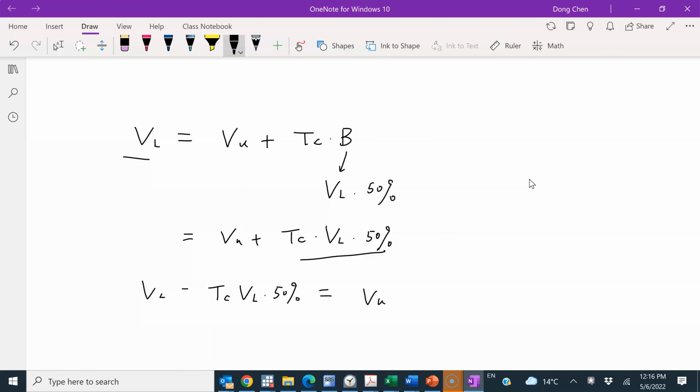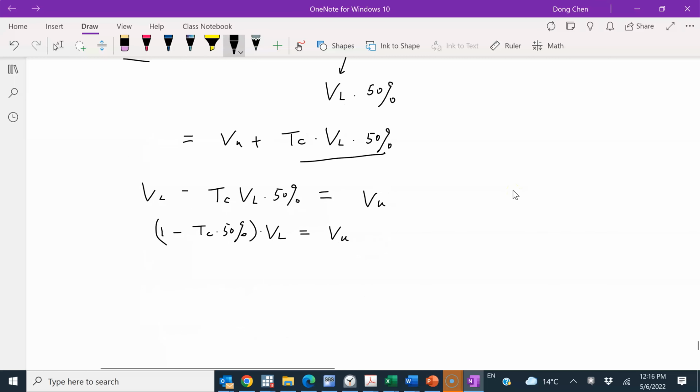The coefficient on the second term is TC times 50%, and on the first term it is 1. So it's 1 minus TC times 50%, in parentheses, times VL equals VU. So now I can solve for VL: VL equals VU divided by 1 minus TC times 50%.